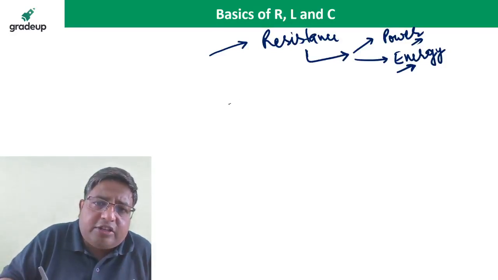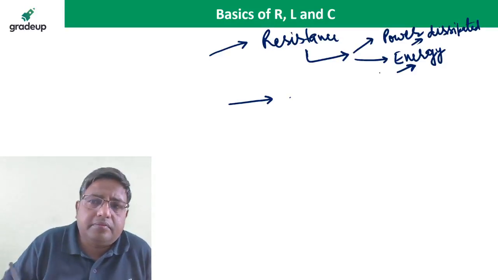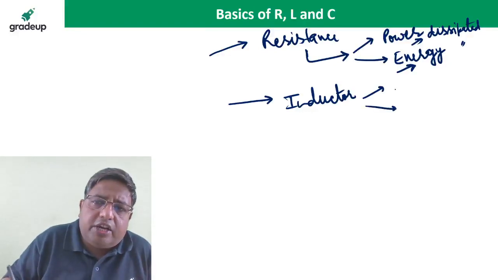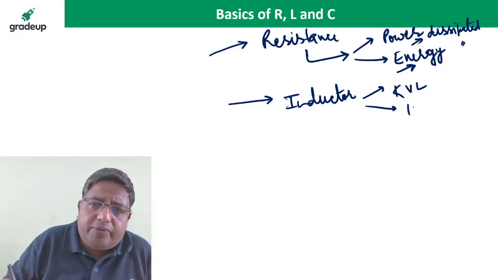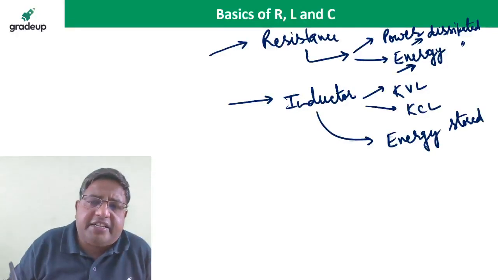And in case of inductor, energy dissipated or power dissipated. In case of inductor, we will discuss the equation of KVL, equation of KCL, energy stored at a particular time or in steady state.